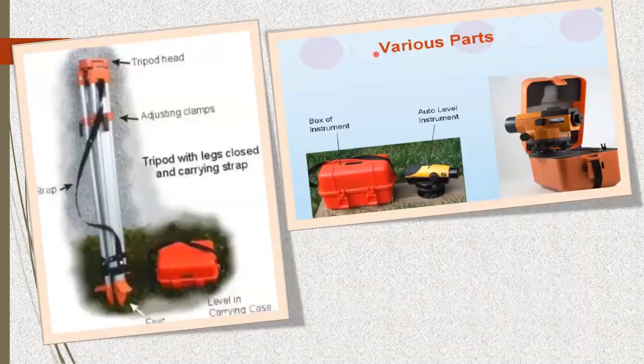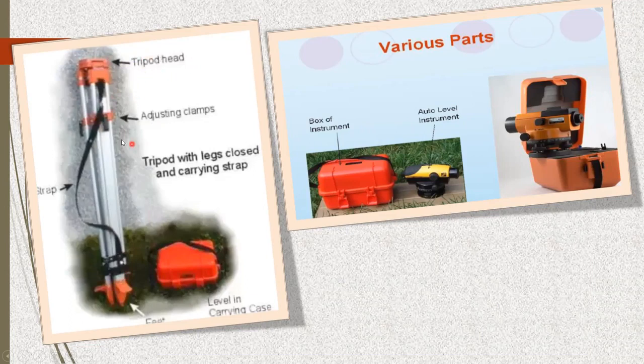So now we'll jump to this. What exactly is the auto level? So this is called an auto level. You can see this is an instrument that we have. It's written auto level instrument, and this is the box of the instrument. To keep this, that is to balance this, we need a tripod. So this is called a tripod. Why is it called a tripod? Because it has 3 legs, 1, 2, and backside there's one more leg. So it is tri for 3, and pod.